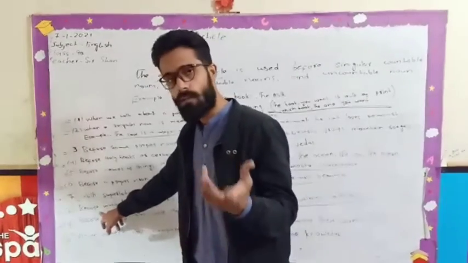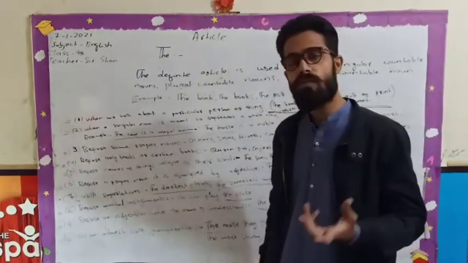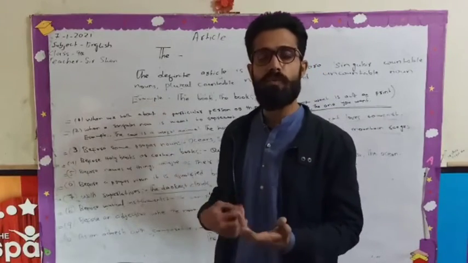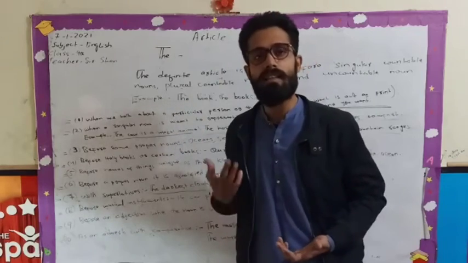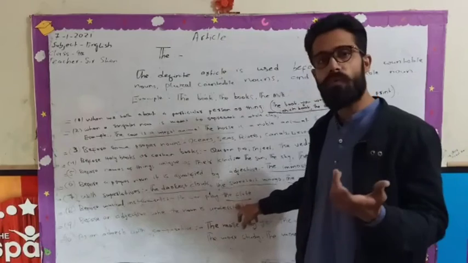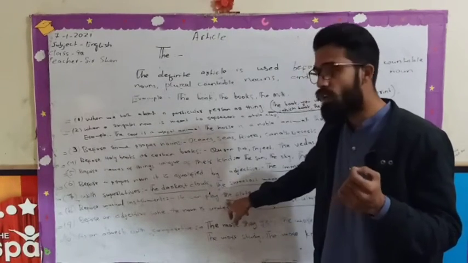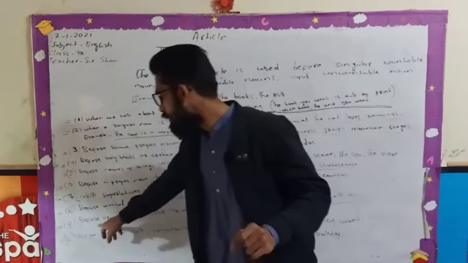There is the eighth rule. Before musical instruments: if we are speaking or writing about musical instruments, we will have to put what? The. Here is an example: he can play the flute. Flute is what? An instrument. Before the instrument flute, I am putting what? The.